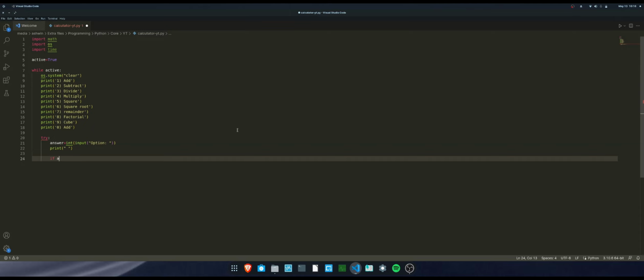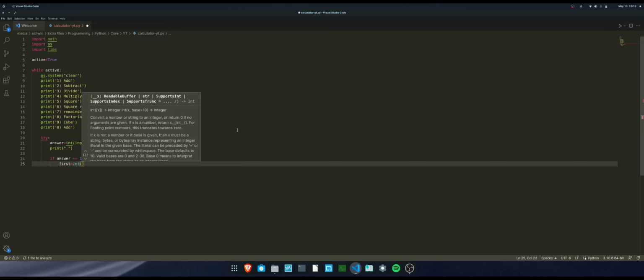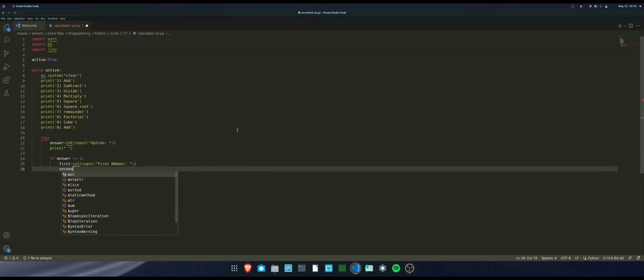So let me just write an if statement, not just one. We're going to be writing a lot. If answer equal to 1, first equal to int, and then input first number. Don't worry, I will be explaining this code to you. Second equal to int input.